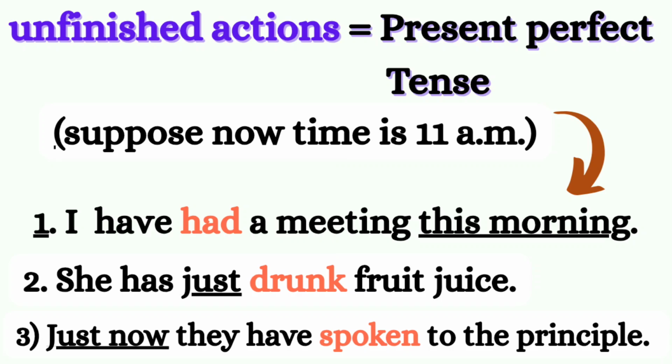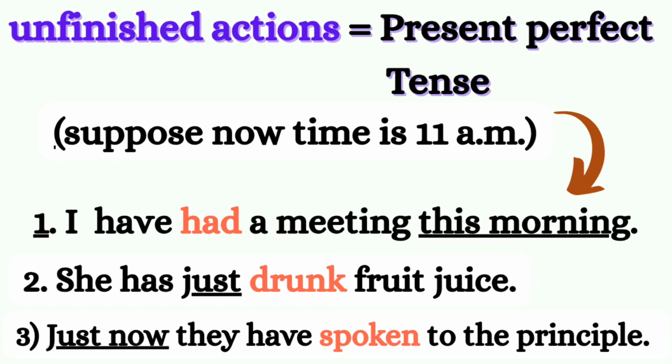Here I have taken the same examples. Unfinished actions equal present perfect tense. Suppose now time is 11 a.m. Look at the examples. I have had a meeting this morning because the time is 11 a.m. She has just drunk fruit juice, which means this morning she has drunk a glass of fruit juice and in the afternoon she might drink another glass of juice.